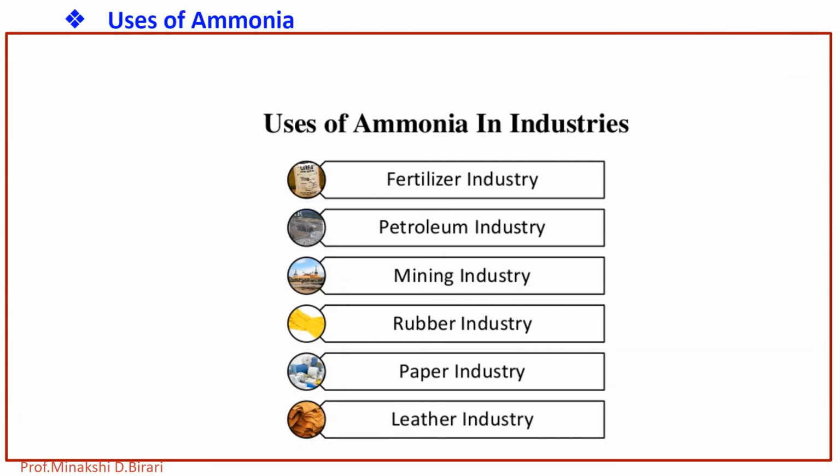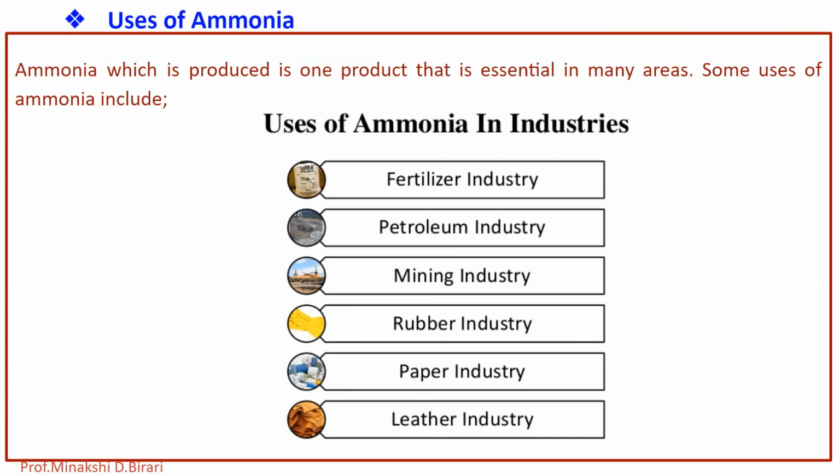So these are again the uses of ammonia in various industries. Ammonia is used in the fertilizer industry, petroleum industry, mining industry, rubber industry, paper industry, and also in the leather industry. Ammonia is used in the manufacture of nitric acid, certain alkalis such as soda ash, dyes, pharmaceuticals such as sulfa drugs, vitamins, and cosmetics, synthetic textile fibers such as nylon and rayon, and certain plastics such as phenolics and polyurethanes.